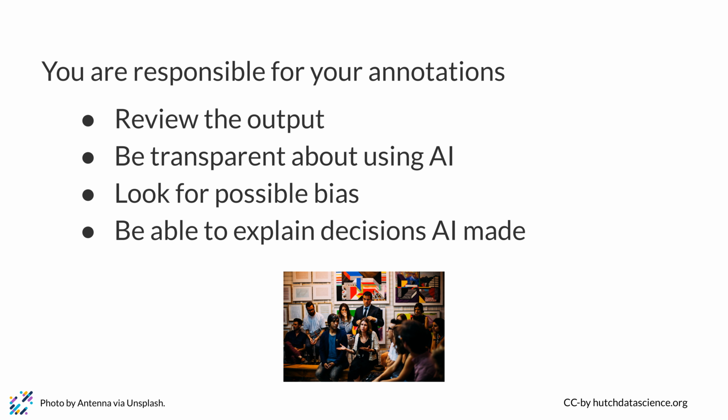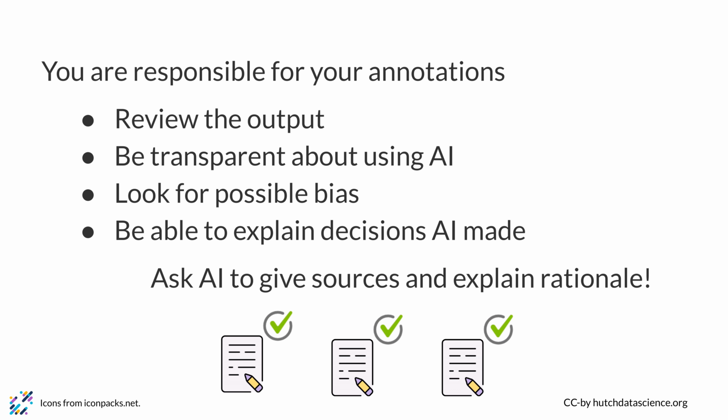It is important to be able to explain the decisions that an AI model makes. This is especially important in the case of code annotation, where the decisions made by the AI model can have a significant impact on the quality of the code. There are a number of techniques that can be used to explain the decisions of an AI model, such as visualization and rule extraction. You can, and should, ask a chatbot to explain its sources and rationale for output that it gave. Be aware that actual citations it gives may or may not be accurate, and you need to verify the accuracy of those citations by doing your own follow-up literature search.